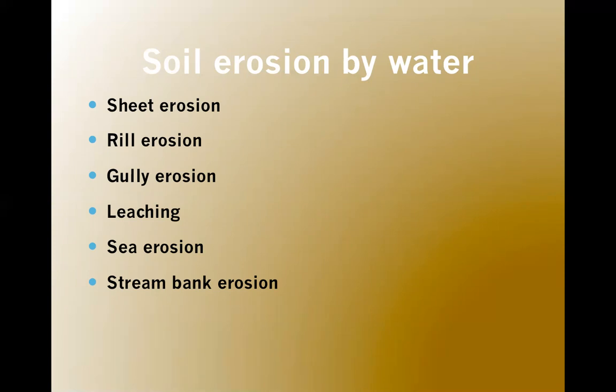Gully erosion. During heavy downpour, deep gullies are made on bare soils on account of water runoff. Gully erosion removes nutrients and a heavy load of loose soil, making the soil unproductive.